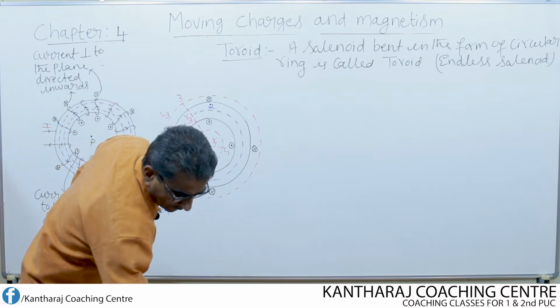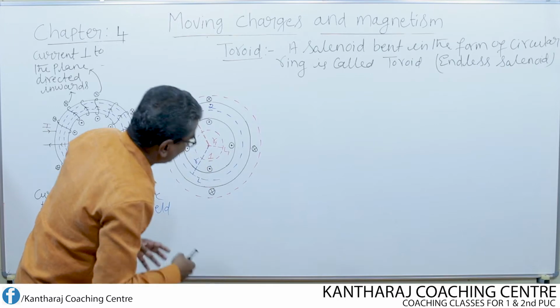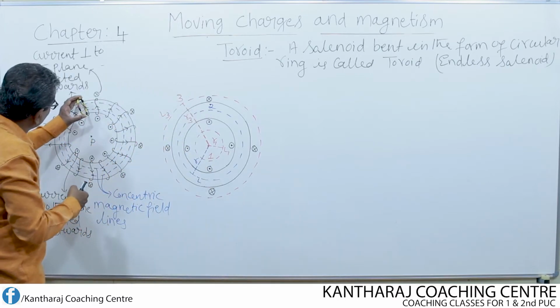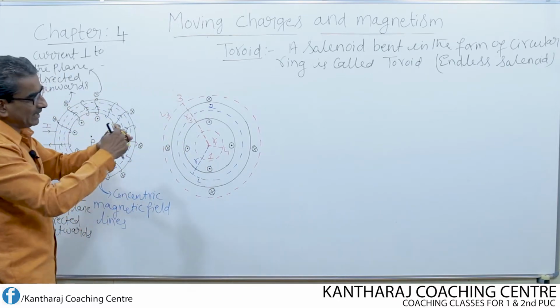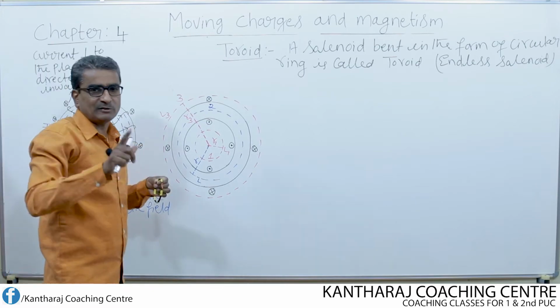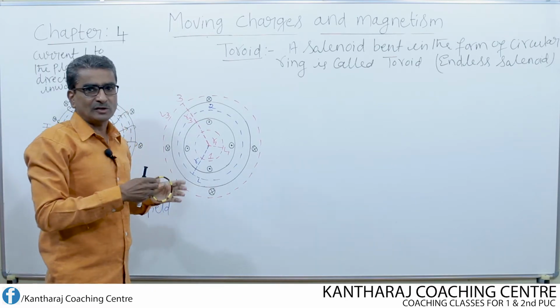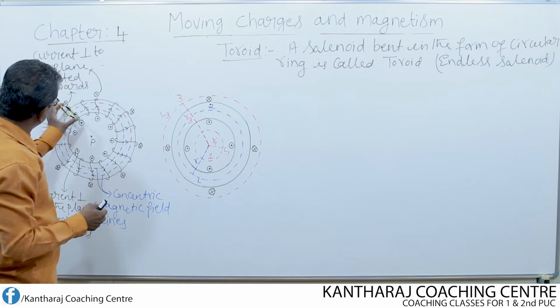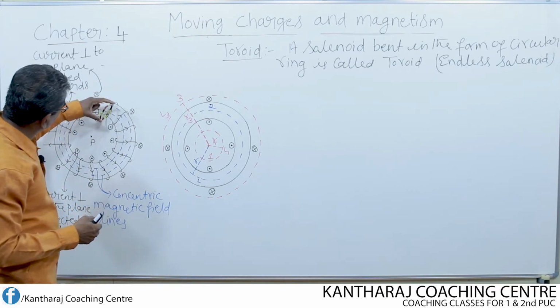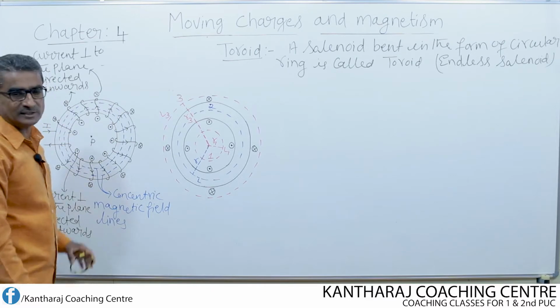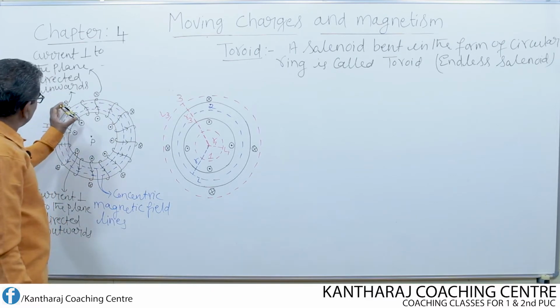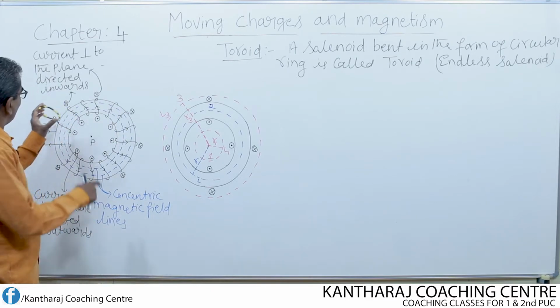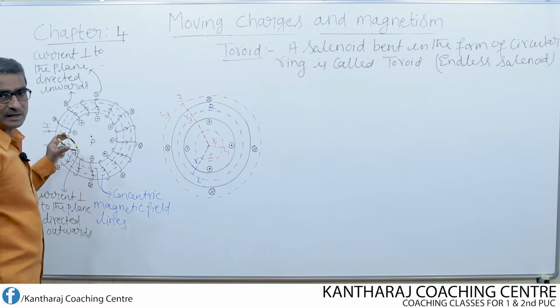Suppose I consider this as one turn, another turn. I imagine this entire coil as equivalent to one turn, just to match the explanation with this toroid. So turn 1, turn 2, turn 3, turn 4, turn 5, turn 6, like this. If I consider each turn, what do these two symbols represent?